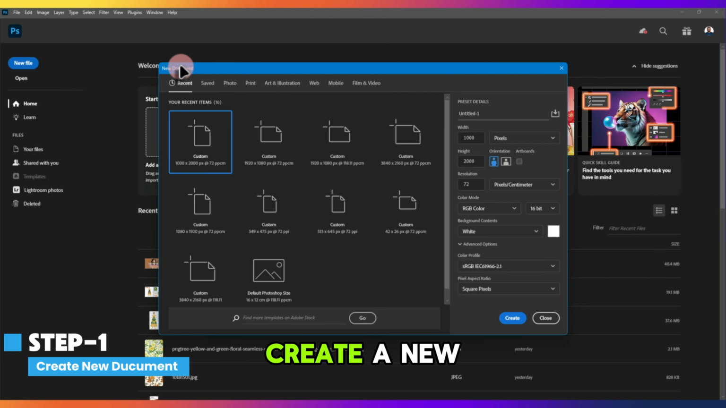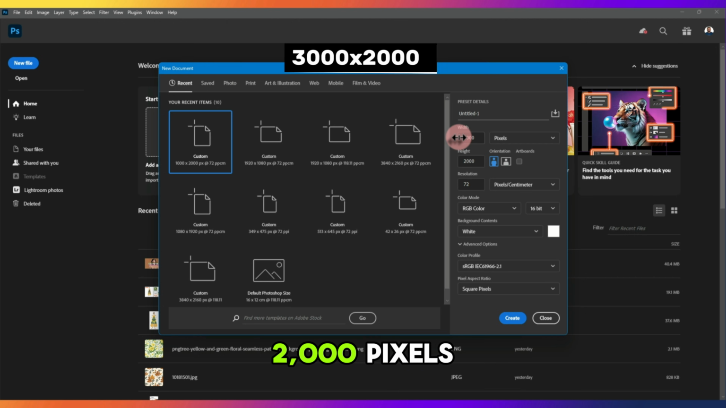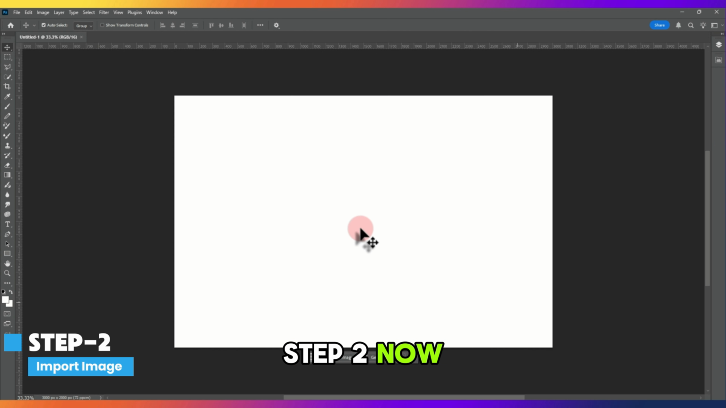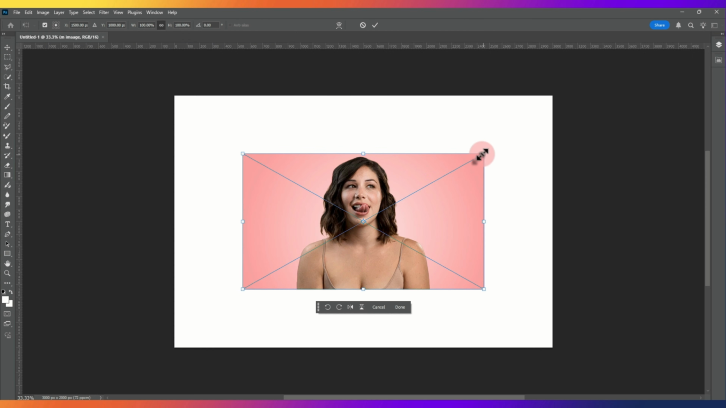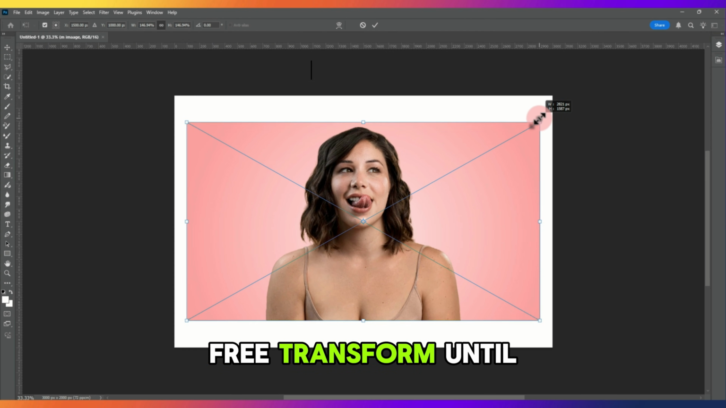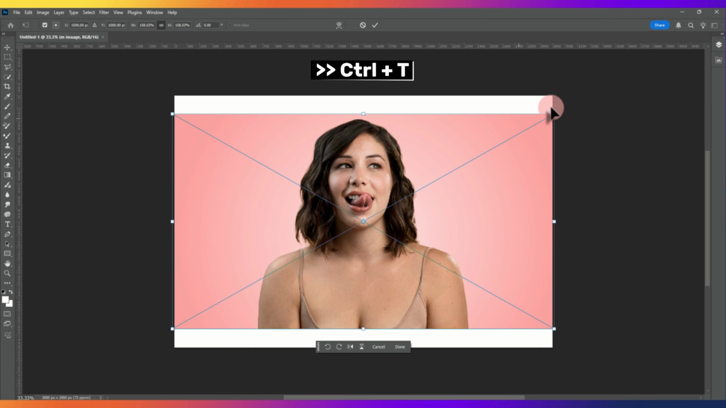Step 1. First, create a new document. Set the size to 3000 by 2000 pixels, then click Create. Step 2. Now import your image by simply dragging and dropping it onto the canvas. Resize it using Free Transform until it fills the entire document.